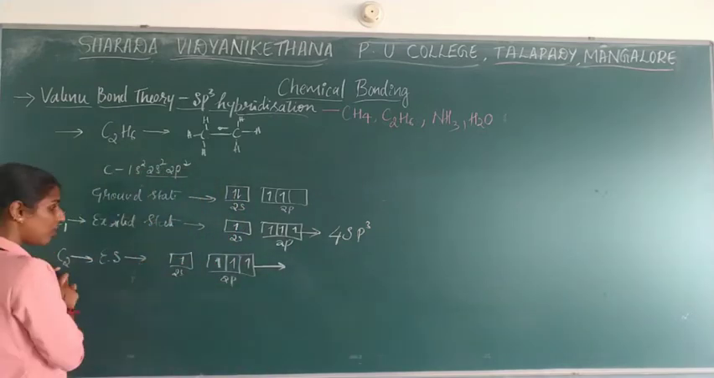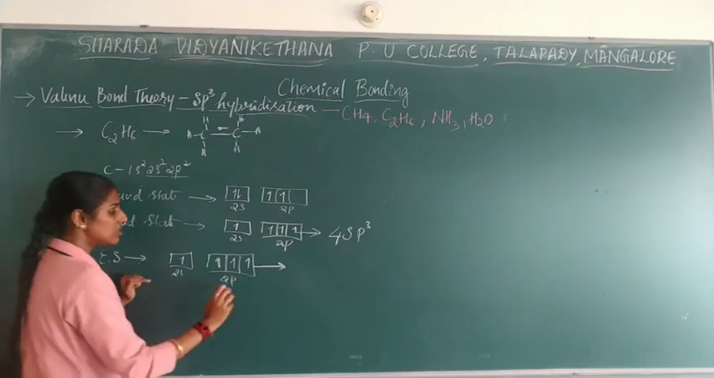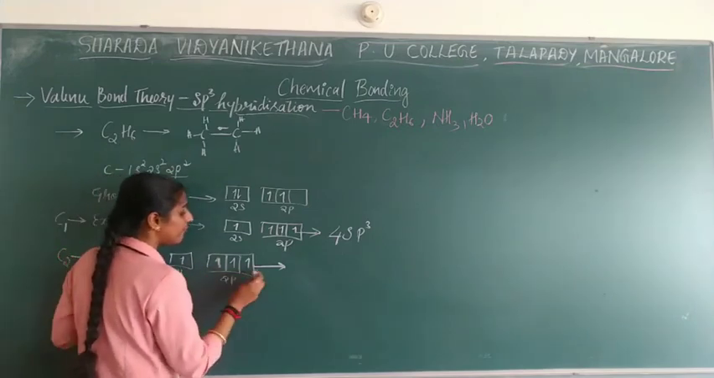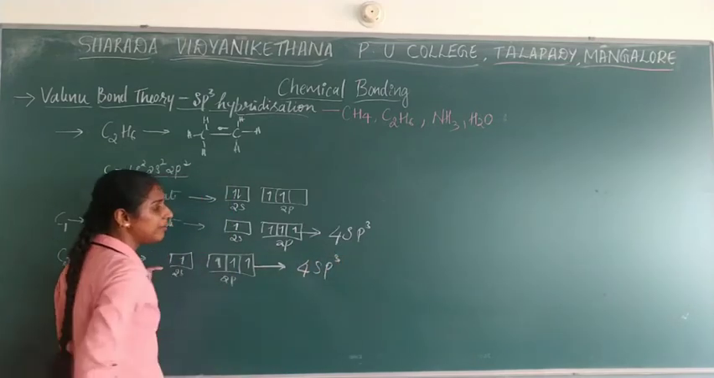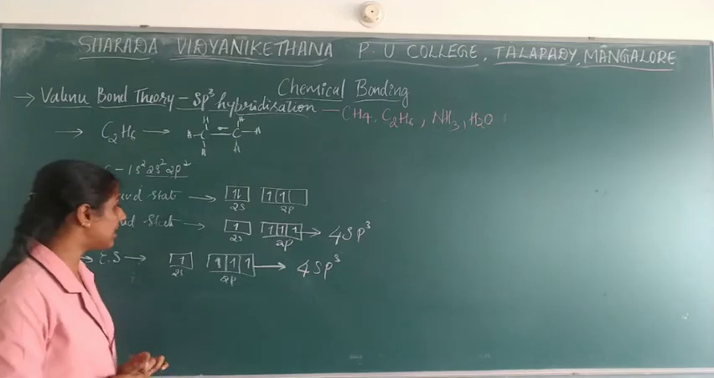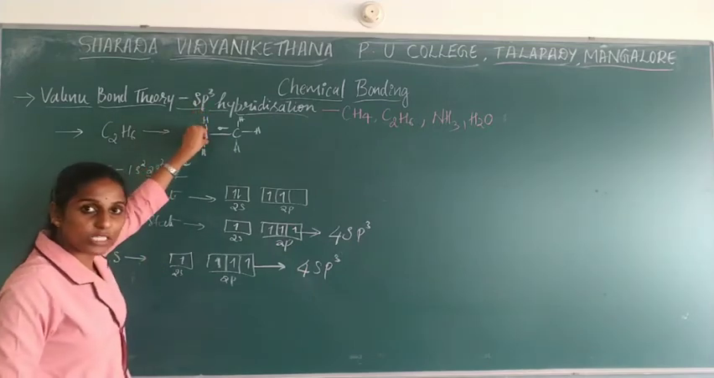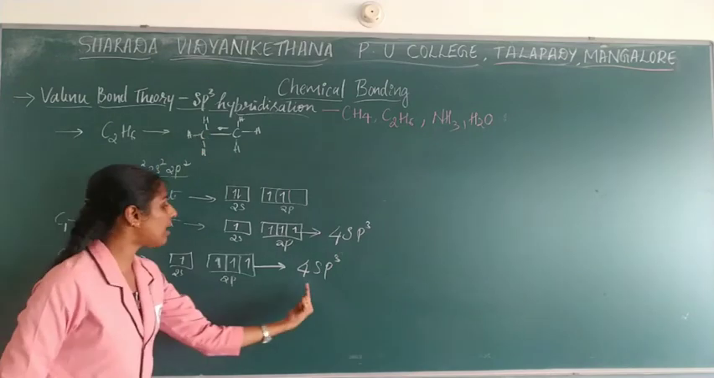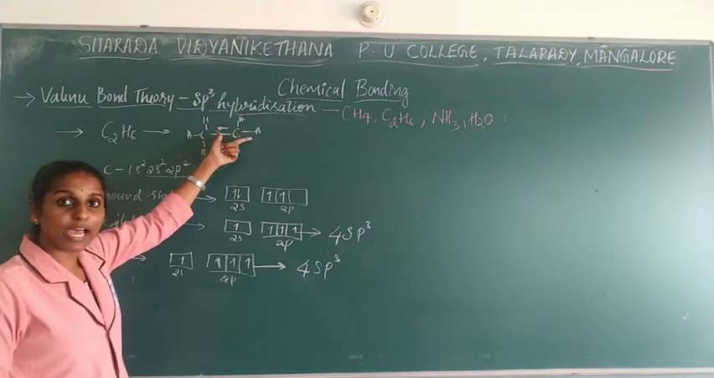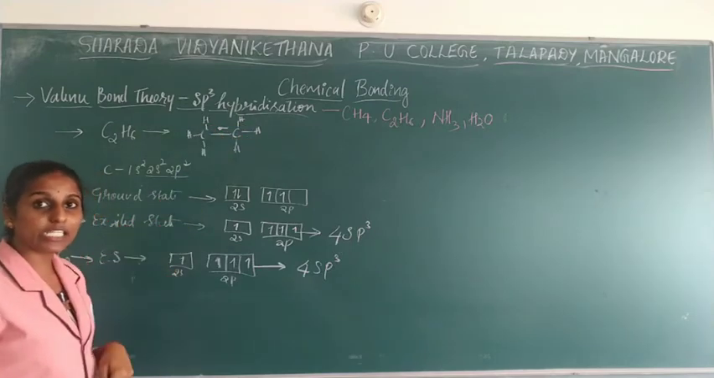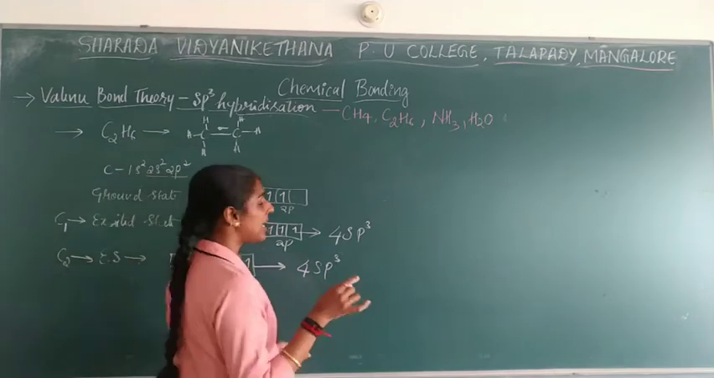In the same way you have to write for the second carbon also because it is there in the excited state. Okay. So write for this also 1, 2, 3, 4. 4, sp3 hybridization. So what does it represent? The first carbon obtained 4 sp3 hybridization, and the second carbon also obtained 4 sp3 hybridization. Based on that, you need to write the orbital diagram with the lobes.